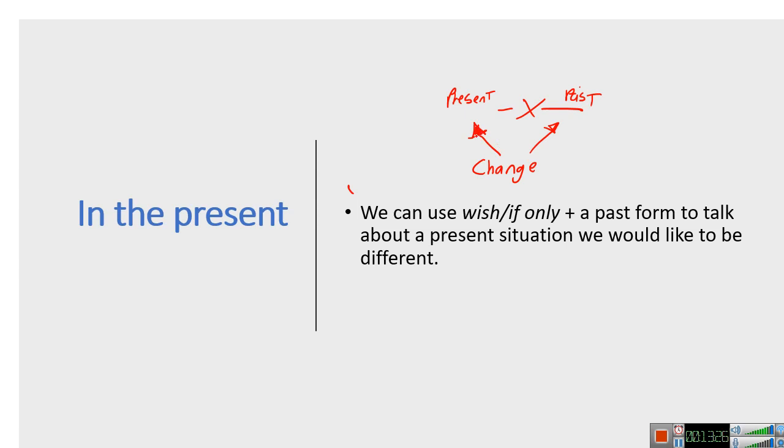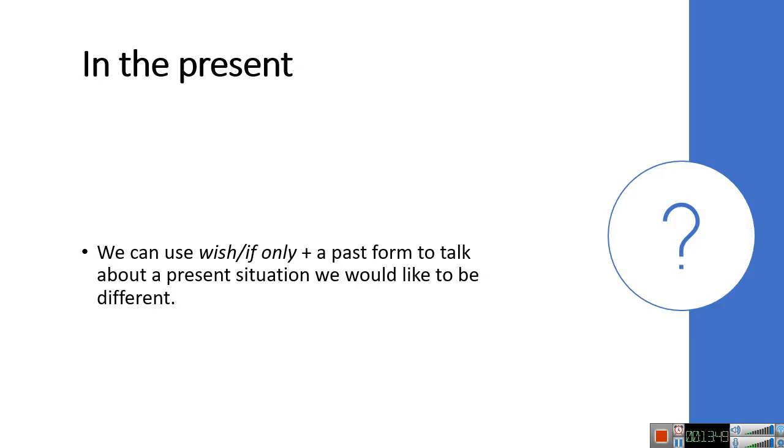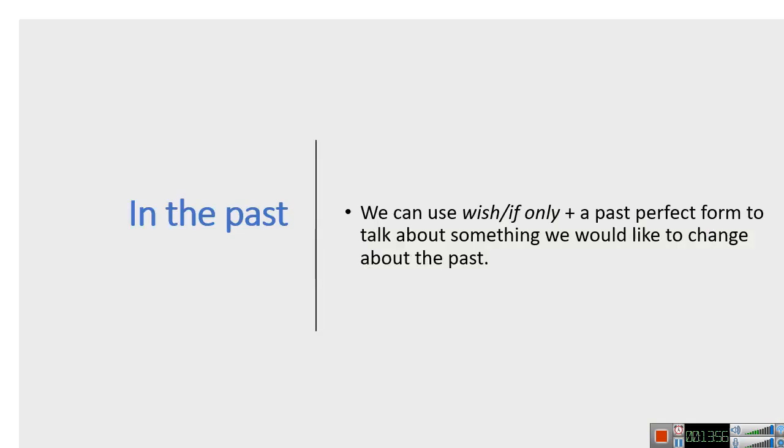Okay? So let's say, well, that example of living close to your family. I wish I lived close to my family. That's a past form, but in the present I wish it would be different. So that's why we call that a present sentence, even though we are using a past form. So let's look at some examples. We can use wish and if only to talk about the present if we would like it to be different. We can use wish and if only in the past perfect to talk about something we would like to change in the past.